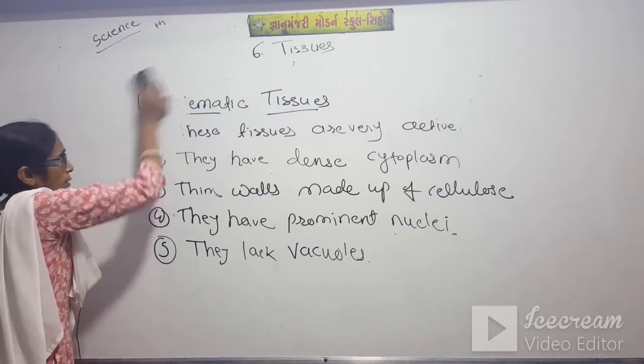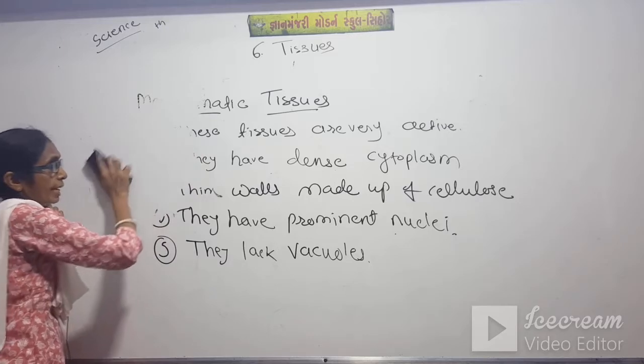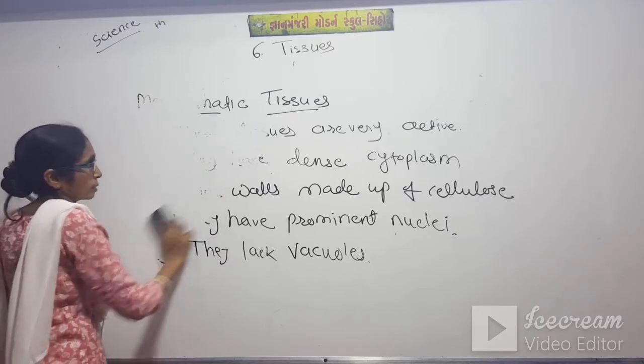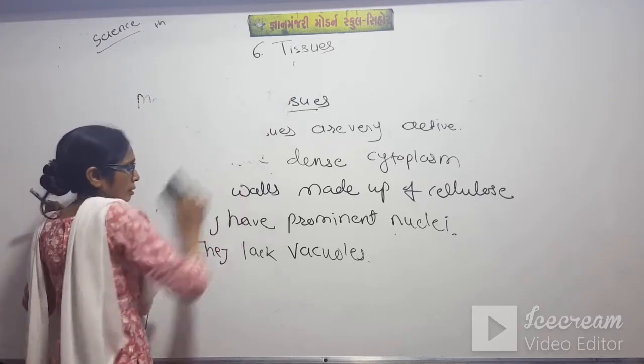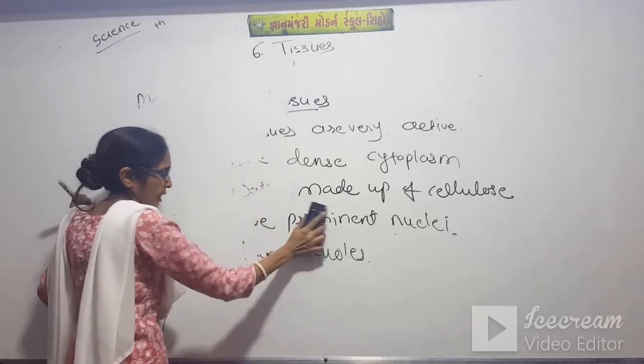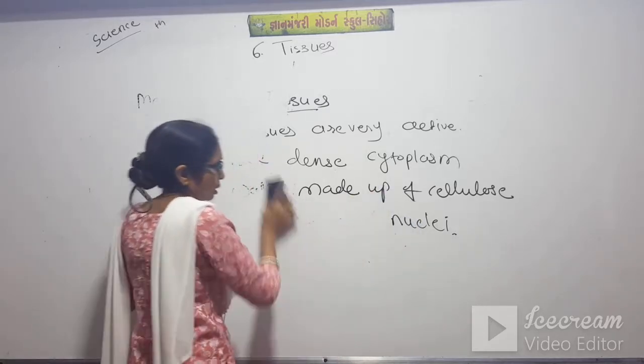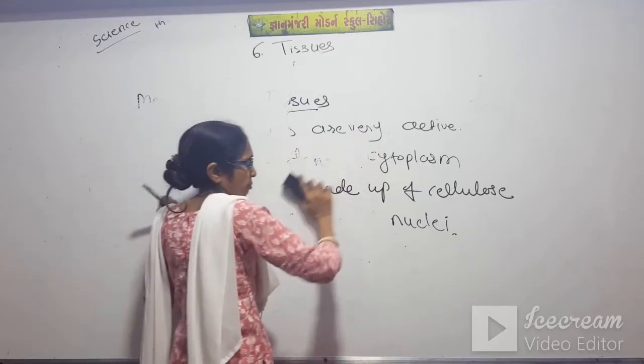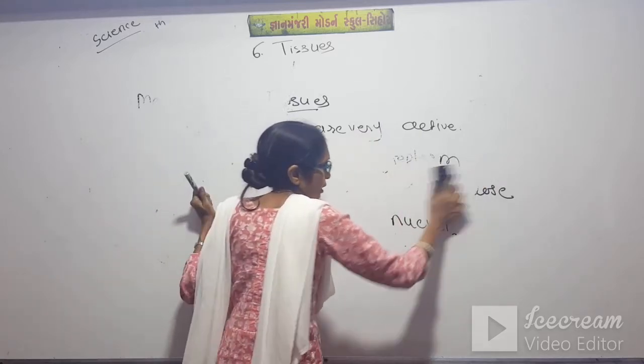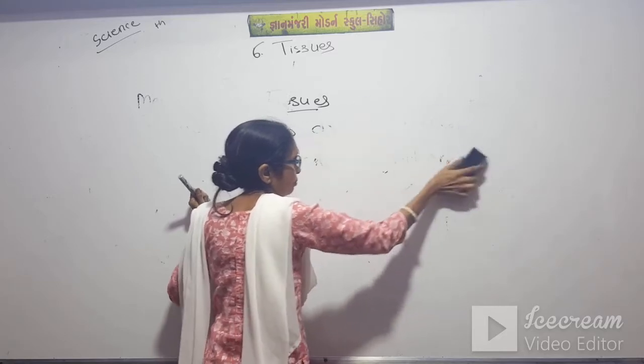Now, 3 types of meristematic tissues. Which are they? Apical meristem, lateral meristem, and intercalary meristem.